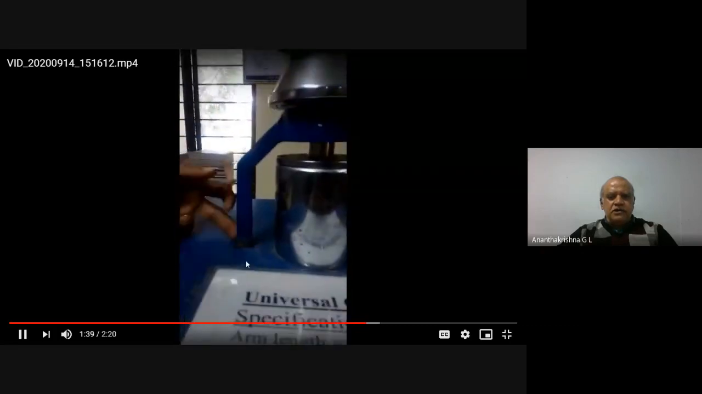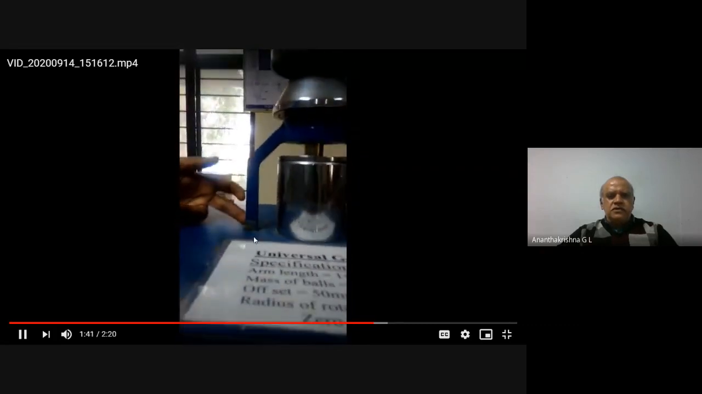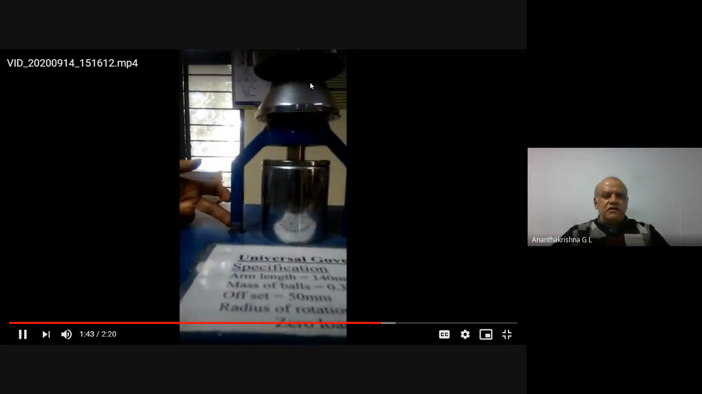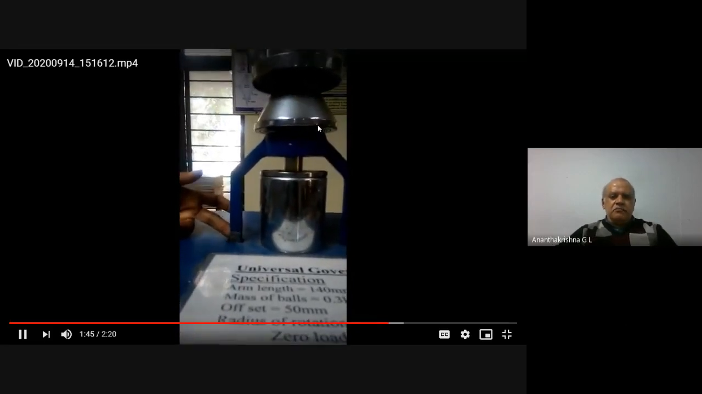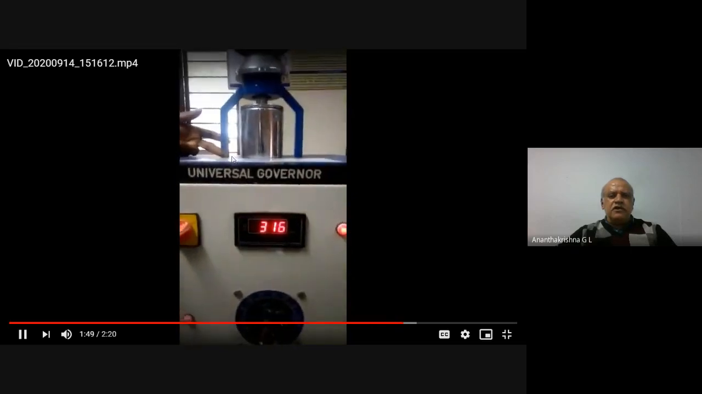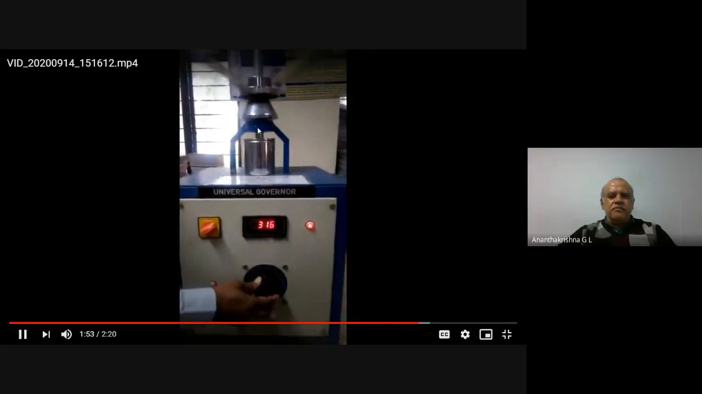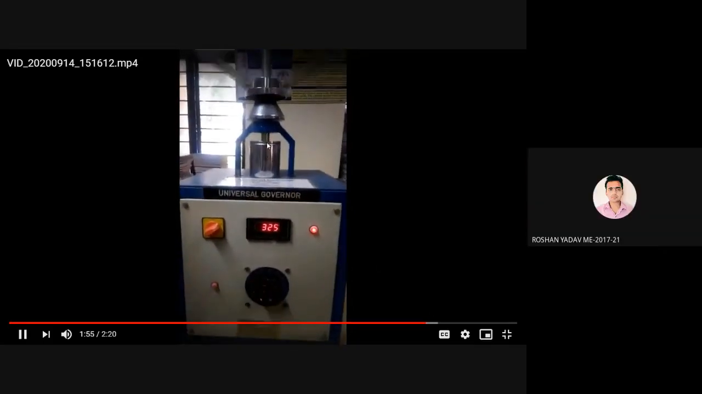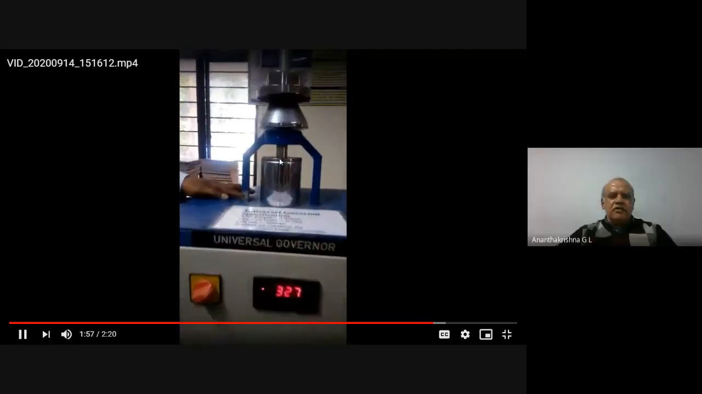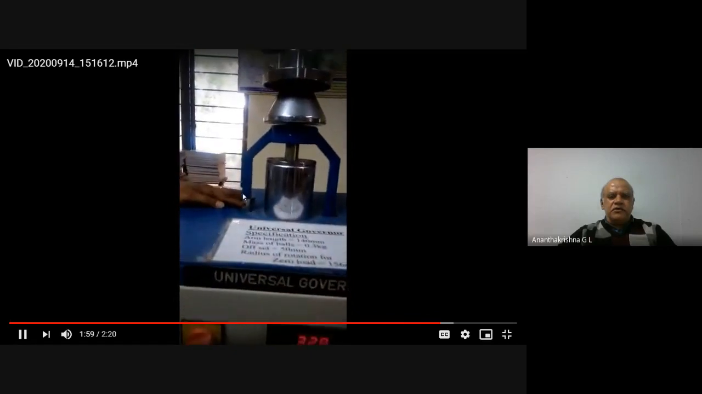As the voltage is increased, the speed will also go up. As the speed increases, because of higher centrifugal force, the entire sleeve assembly will start lifting. Can you see the lift there? Yes, sir. That is the sleeve lift that is taking place, which can be measured using a scale over here.